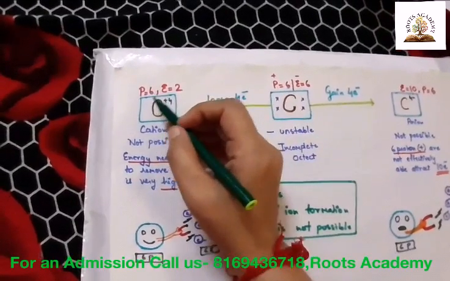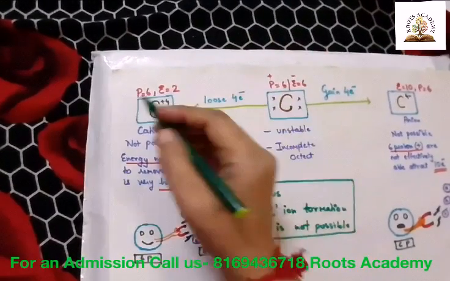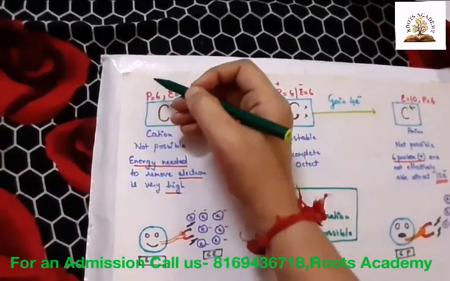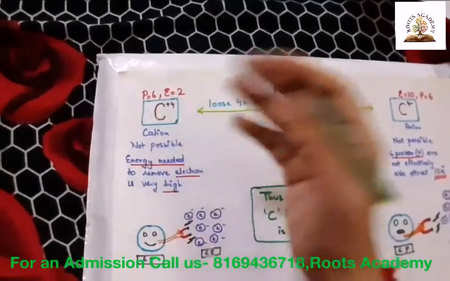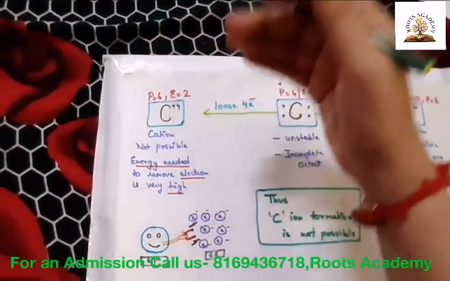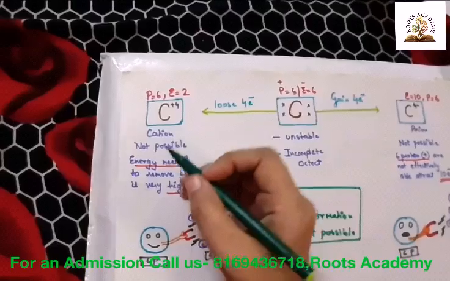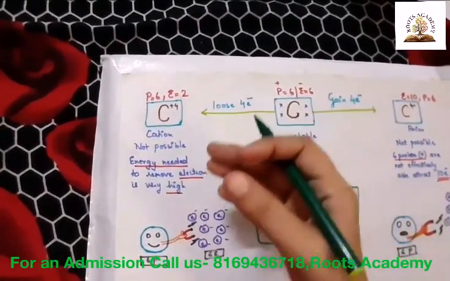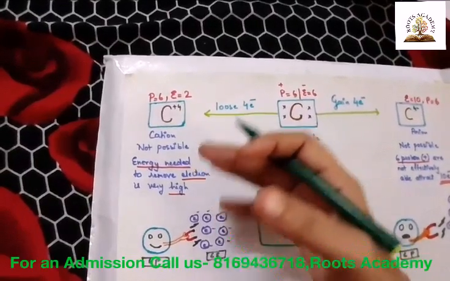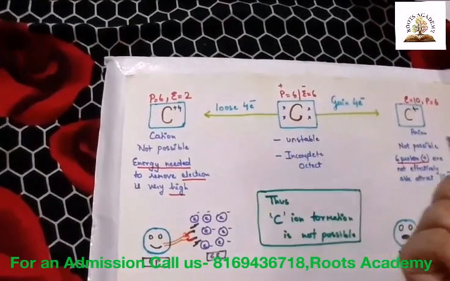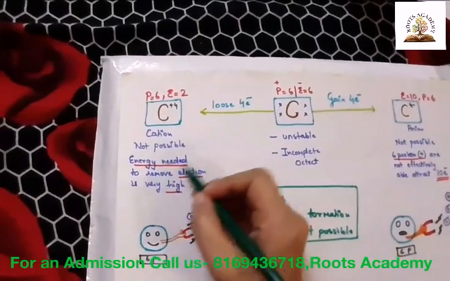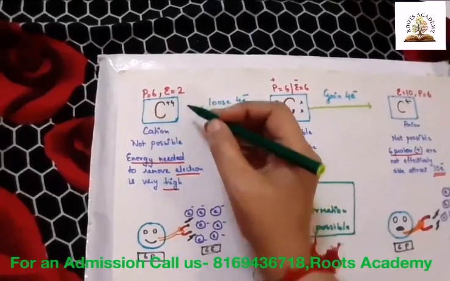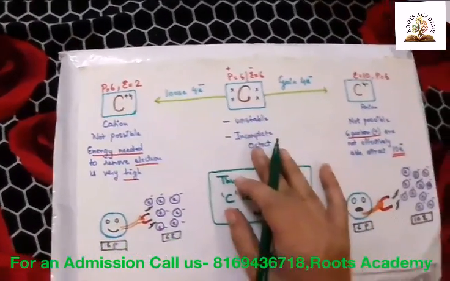As we are removing electrons, the protons are the same, so the positive charge will increase and the negative charge will decrease. Thus, the positive charge will hold the electrons more tightly, and that is the reason you will require more energy to remove the electrons from that shell. Thus, the energy needed to remove electrons is very high. That is the reason this condition is also not possible.